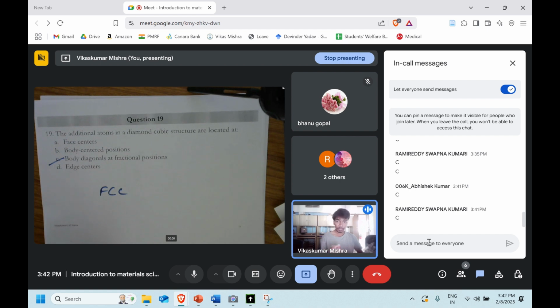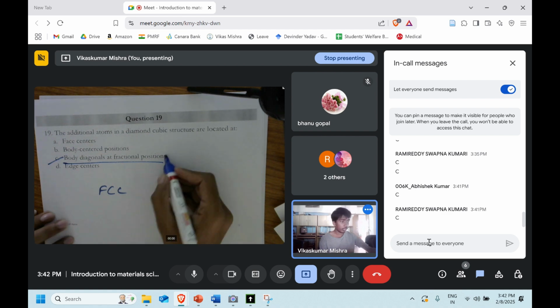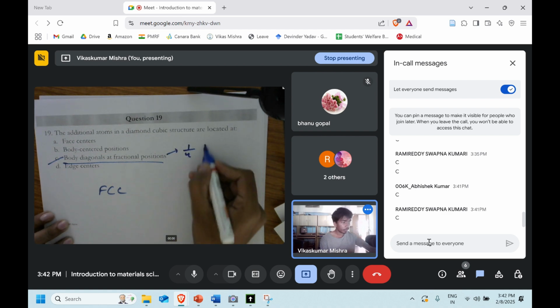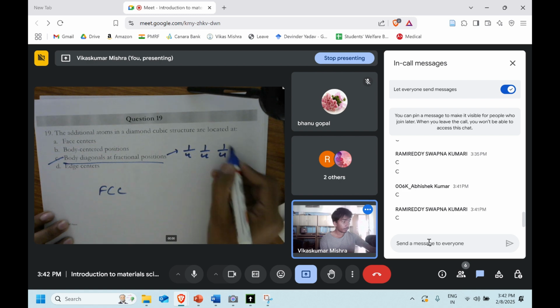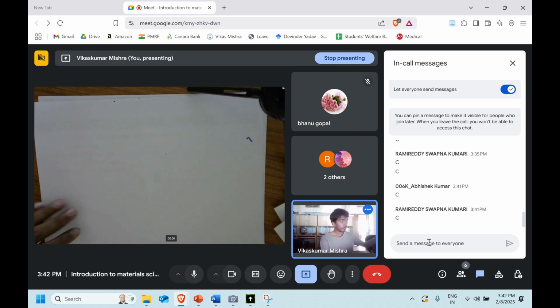But in diamond cubic there are a total of 8. So the remaining 4 are located along the body diagonal, at 1 by 4, 1 by 4, 1 by 4 from the 0, 0, 0 position. Right.